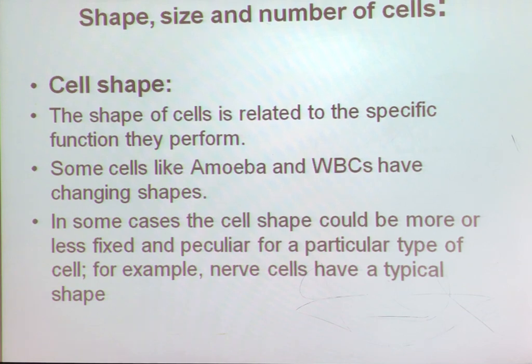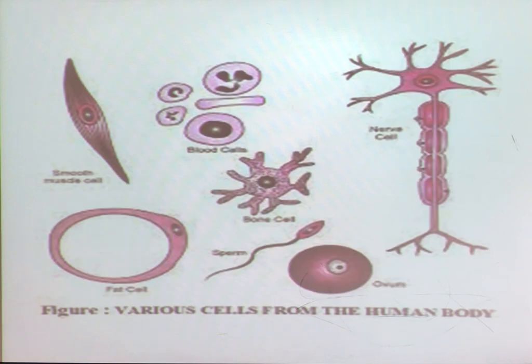But some different types of cells, as you see, are the neurons and nerve cells, which are branching and elongated cells. Some cells are spherical, like the human egg. Some cells are elongated, like the human sperm, which you can see in the next diagram. These are given there: neuron cell, sperm cell, ovum cell, bone cell, WBC, RBC, muscle cell. So, these cells present in the human body have different types of shapes.